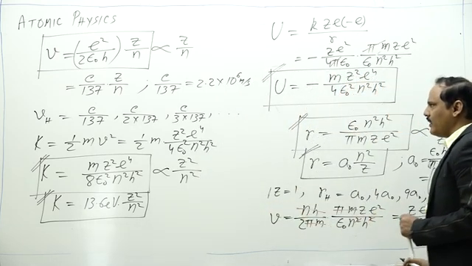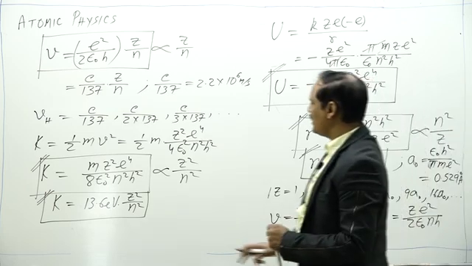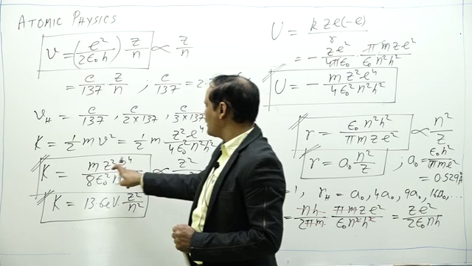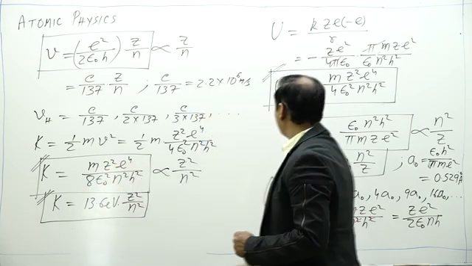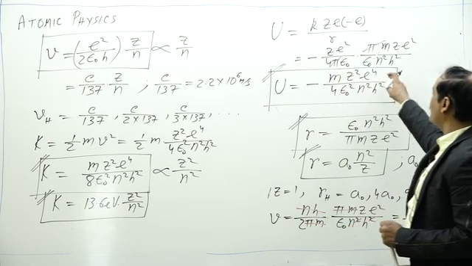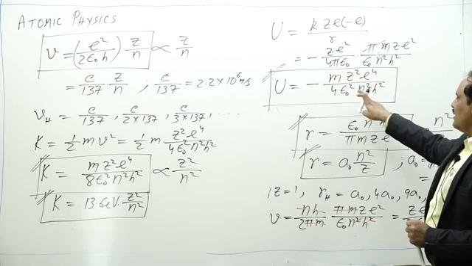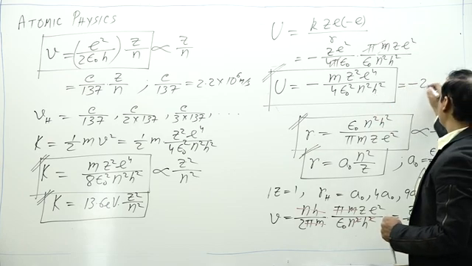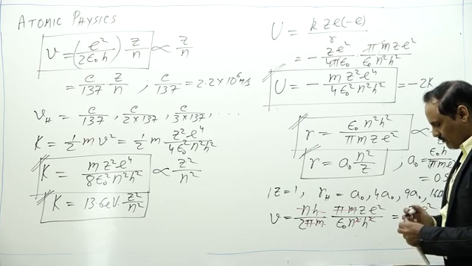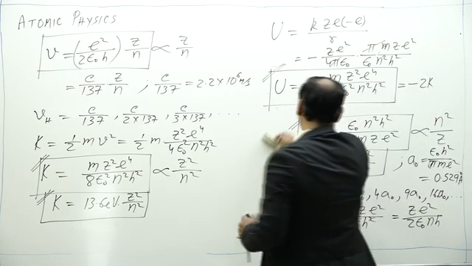This is the expression for potential energy, and as you can see, for kinetic energy it is m z square e to the power 4 upon 8 epsilon naught square N square h square. It is minus m z square e to the power 4 upon 4 epsilon naught square N square h square. So this can be written as minus of 2K. So potential energy is minus 2K.